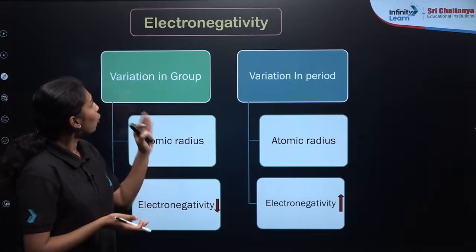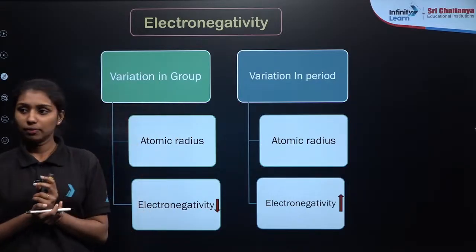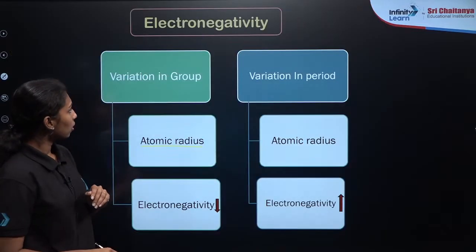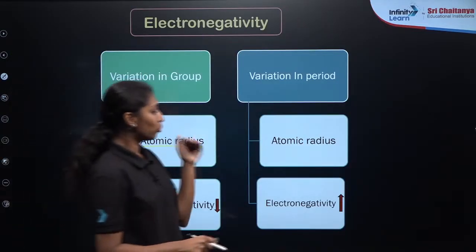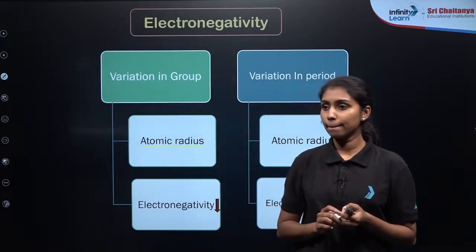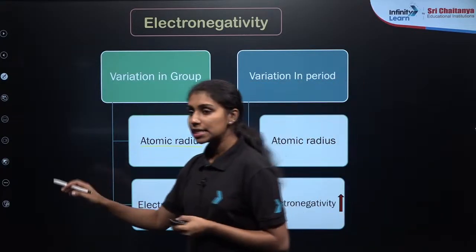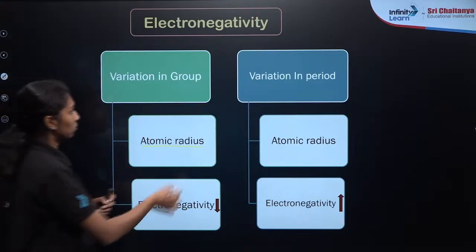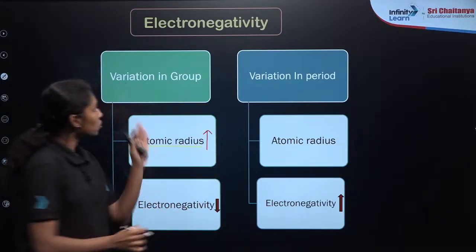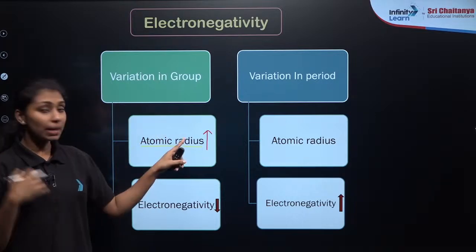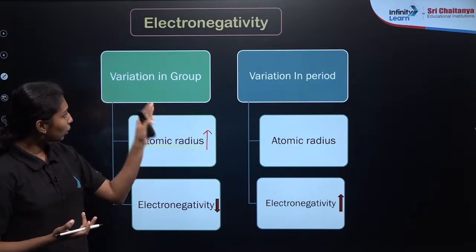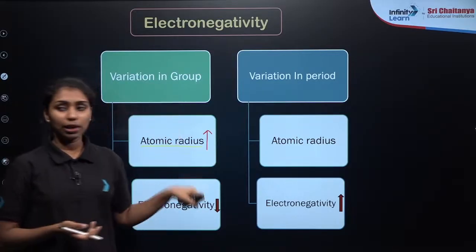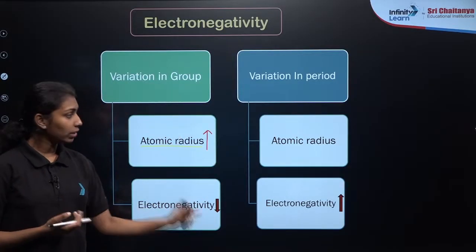So what will be the trend of electronegativity in a group? Similarly, we can connect it with the atomic radii, right? What happens to the atomic radii when we move from top to bottom in a group? Yes, it is specifically about covalent compounds. When you move down the group, atomic radii increase. Atomic radii and electronegativity are inversely proportional, so electronegativity decreases from top to bottom in a group.